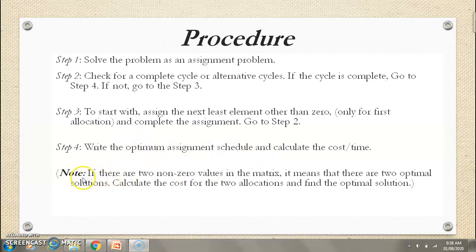Now there is an important point here. If there are at least two non-zero elements in the matrix which are the next smallest elements, we will get two optimal solutions, but the solutions will be correct from our perspective only if they give us a complete cycle. If we get the complete cycle, calculate the cost for the two allocations and find the optimal solution. So this is the procedure for the traveling salesman problem.